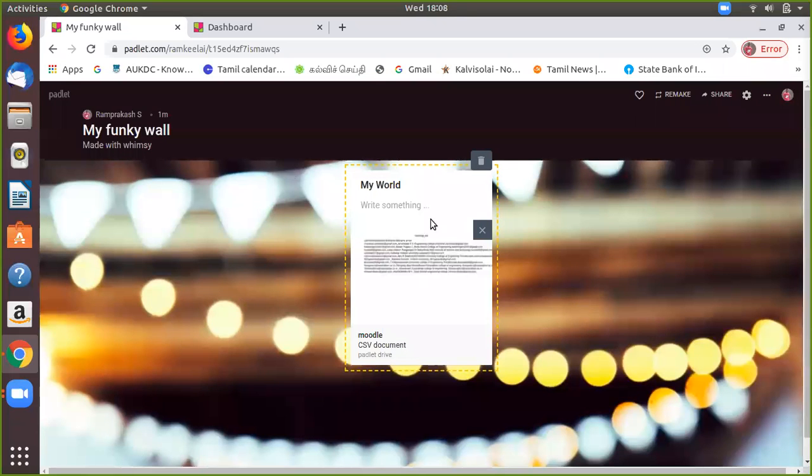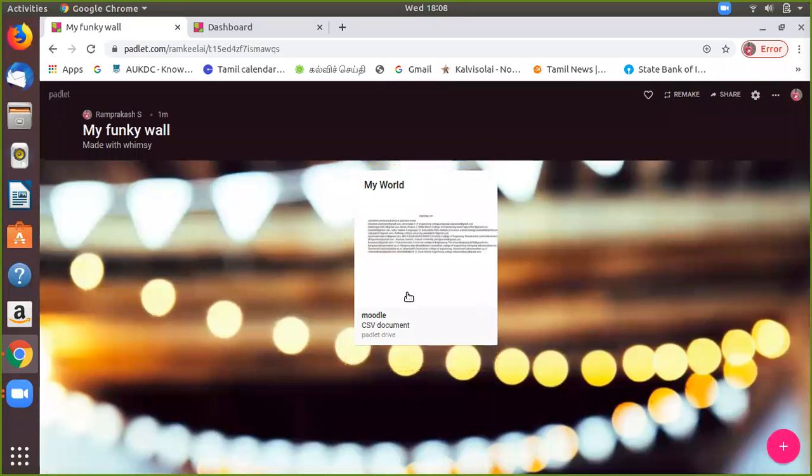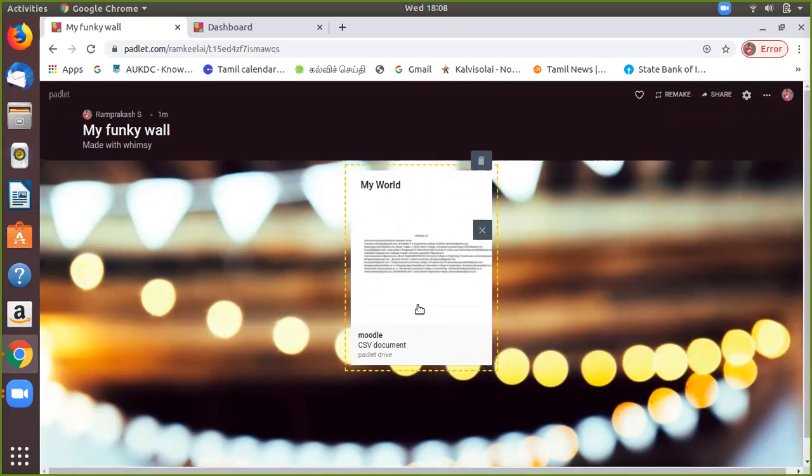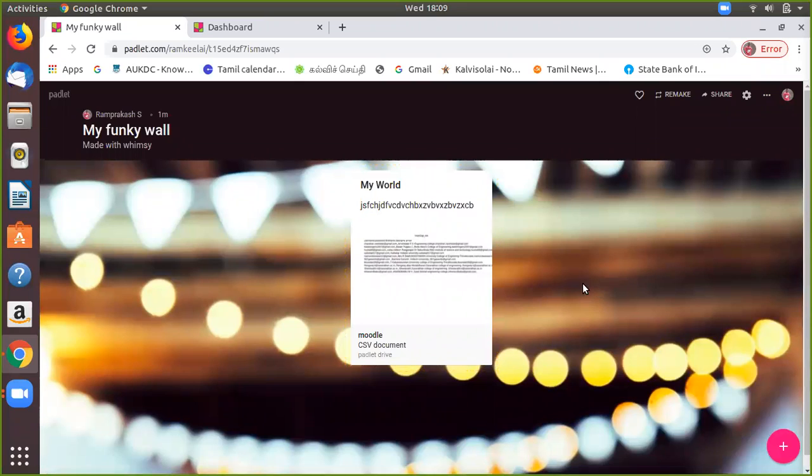Like that we can upload any type of things in this. Suppose you want to edit this option, then you can edit the post and write something. Okay, and you can share it with the people. Then press enter.